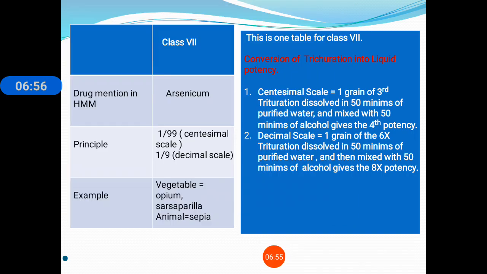Then the next thing is about the conversion of trituration into liquid potency. Look, the mother substance that we are making is in powder form, in solid form. So we have to convert this trituration into the liquid potency. In the centesimal scale, 1 gram of third trituration dissolved in 50 minims of purified water and mixed with 50 minims of alcohol gives the fourth potency.